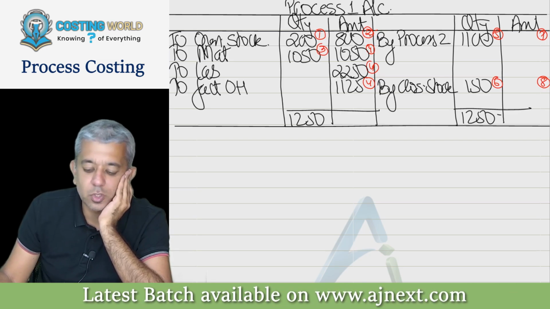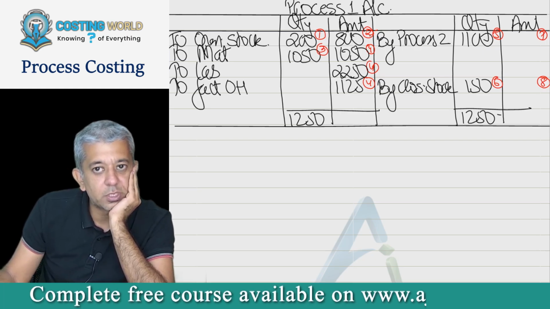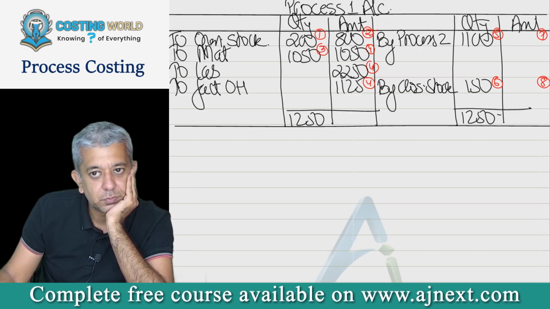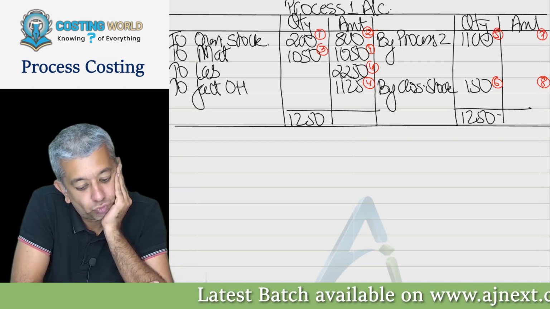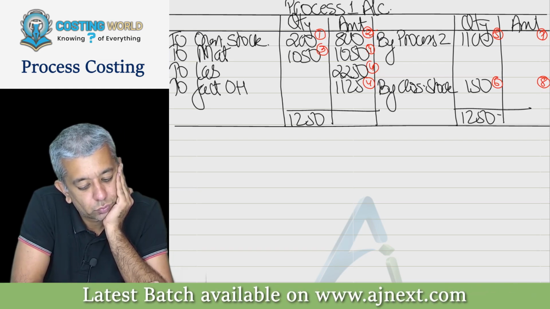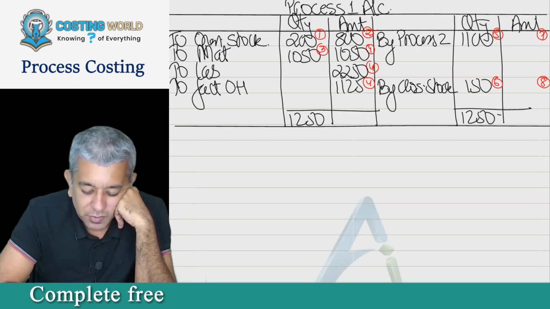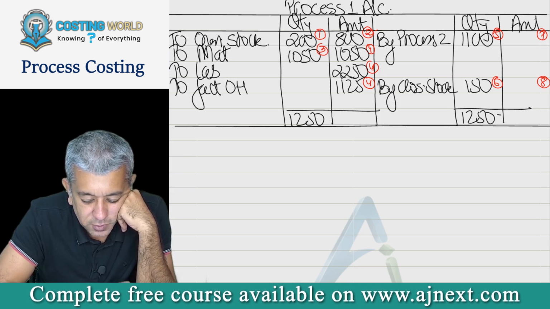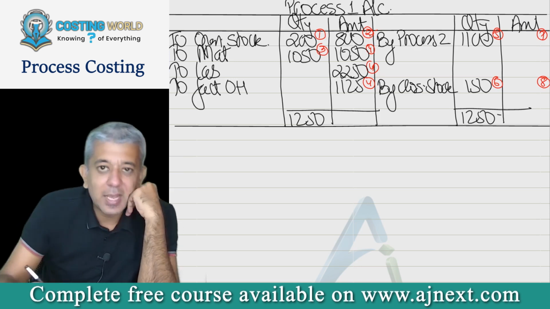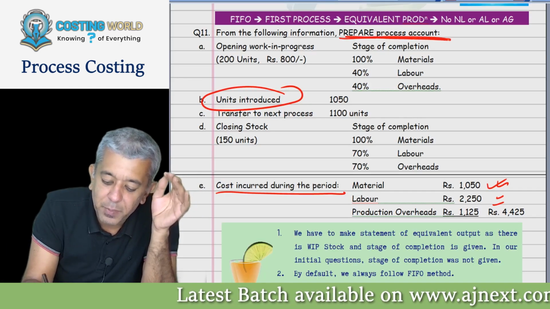Seventh is cost of goods completed. Eighth is cost of closing WIP. Done. Now see further. This question will all get completed when I prepare the process account.